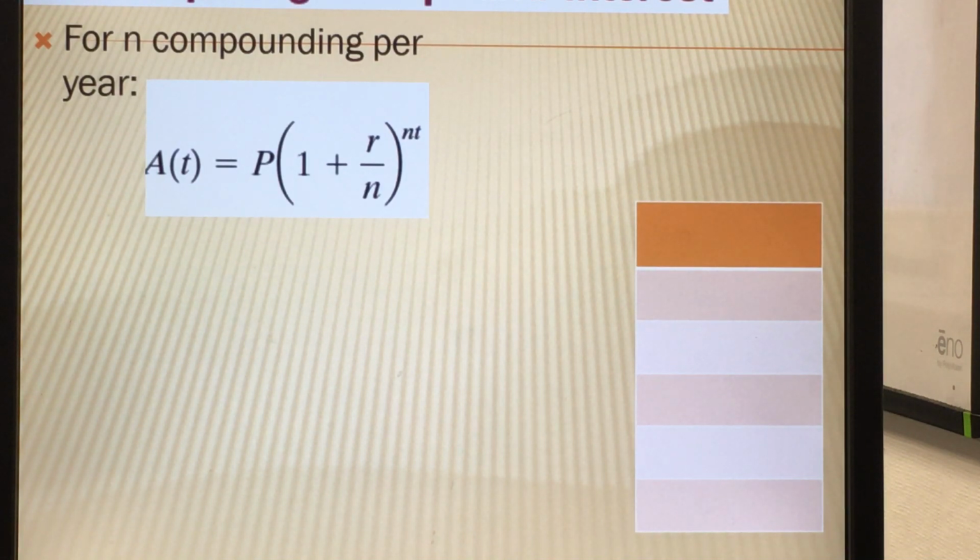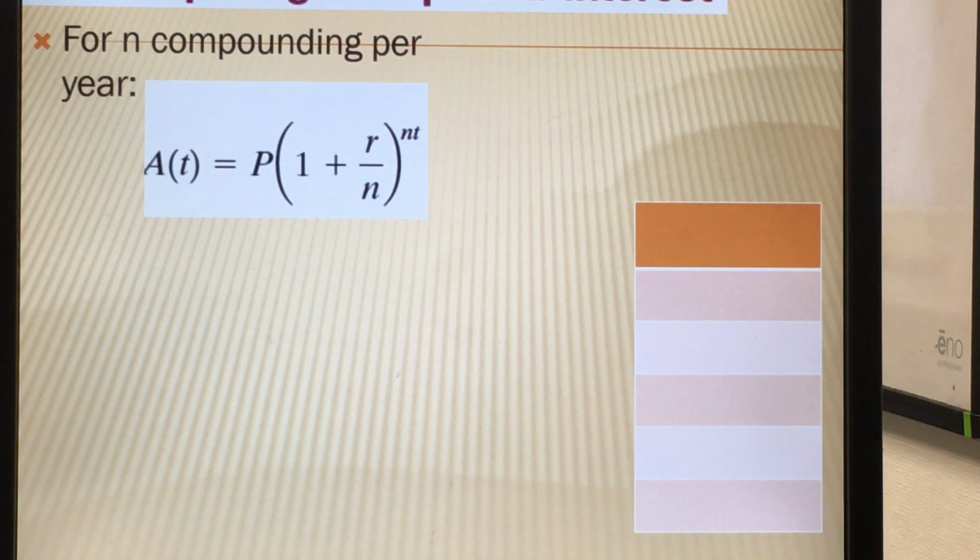If you notice, this is similar to the exponential growth function, but instead the rate is being divided by the number of compoundings per year, and the exponent is being multiplied by that as well. So notice that the n is going to be affecting the whole thing.